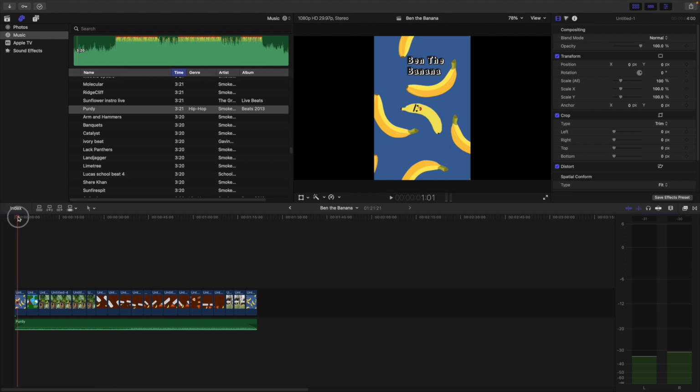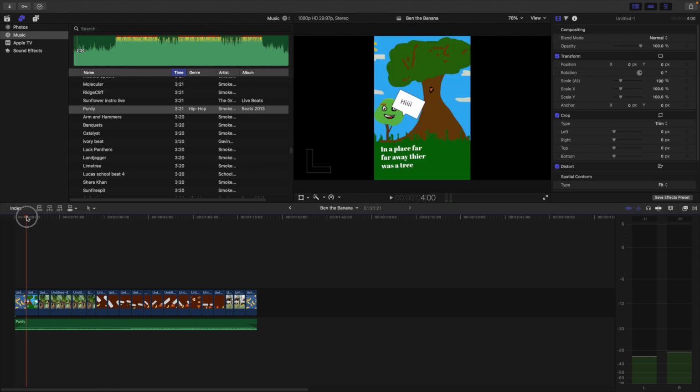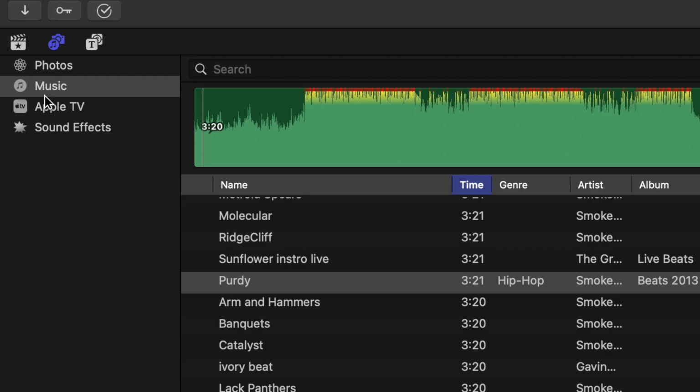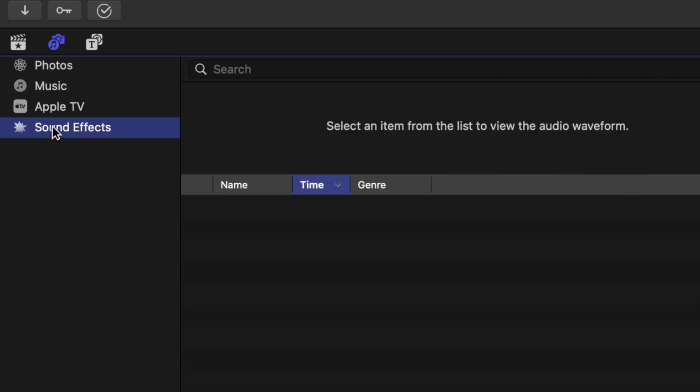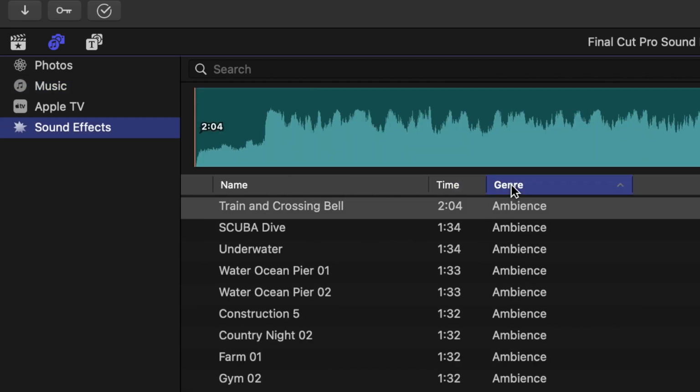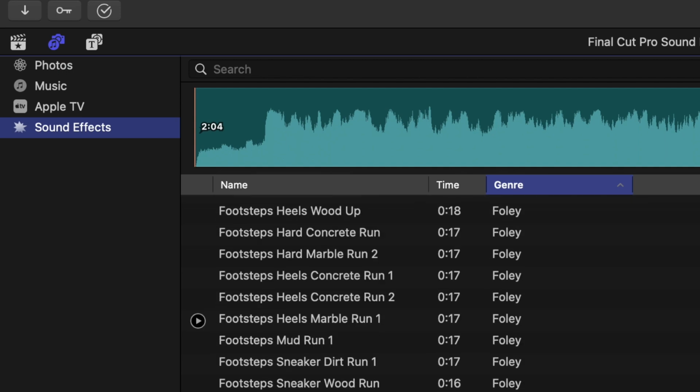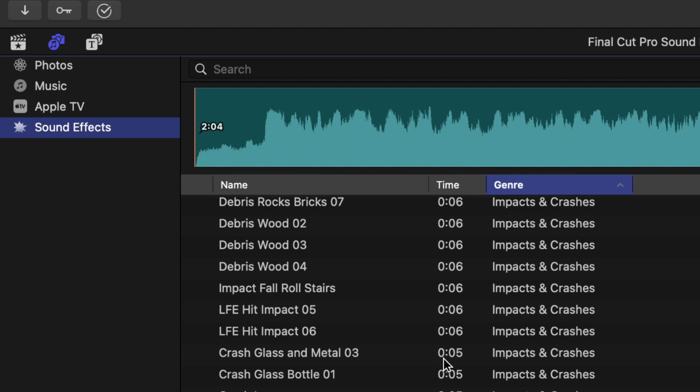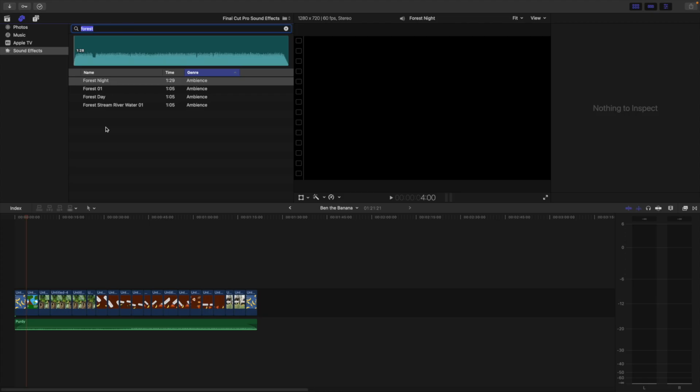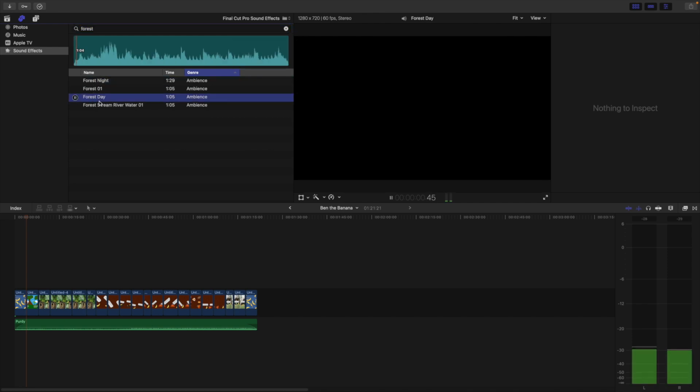So when I go and click, I know that my story starts off in the forest. So let's see if we can find some type of forest stuff. So if I go up here, I'm at music. Now I'm gonna go to sound effects. And there's all different kinds of genres that you can use. There's ambiance, there's animals, foley, impacts, and crashes. I'm gonna go up to the search bar and I'm just gonna type in forest. Oh, I like that, a forest day.